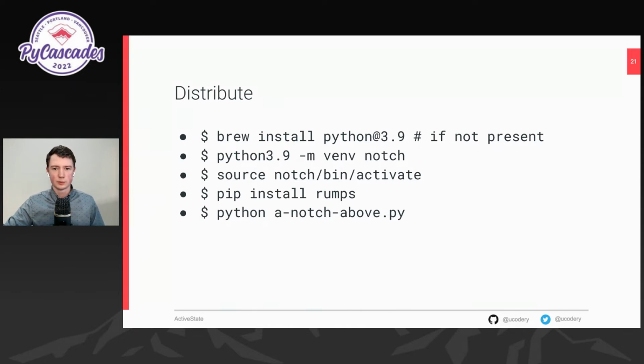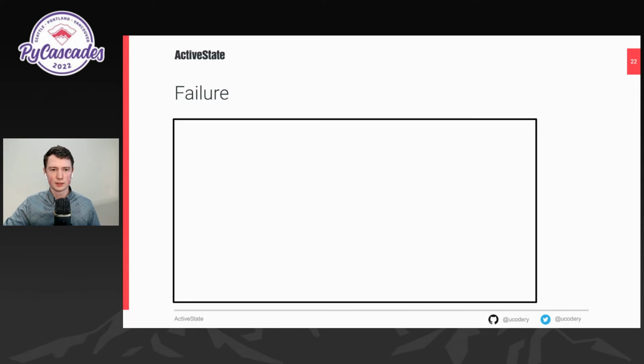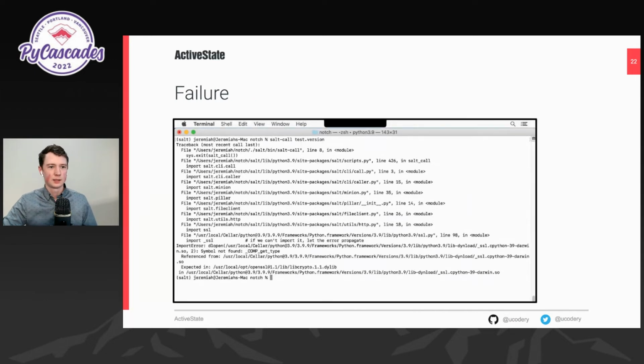Meanwhile, friend 1 goes back to his Salt projects after spending some time messing around with some open source projects. And one day they turn on their tests again, and they get this huge monstrosity of a stack trace. Oof. This was working yesterday, and now import error, symbol not found, comp get type. All right, so what happened here? Are we in a virtual environment? Let's check. Yes, we're in a virtual environment.